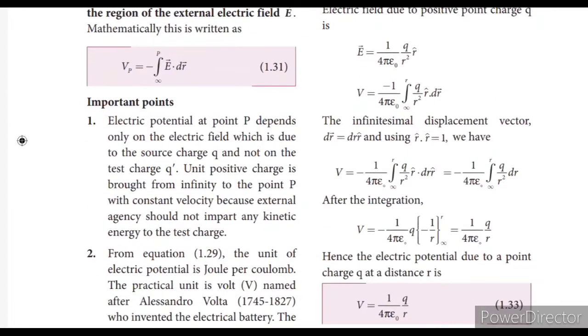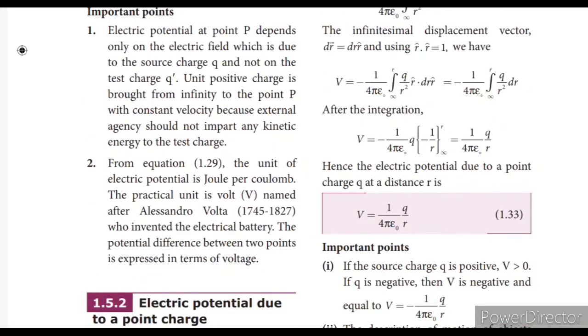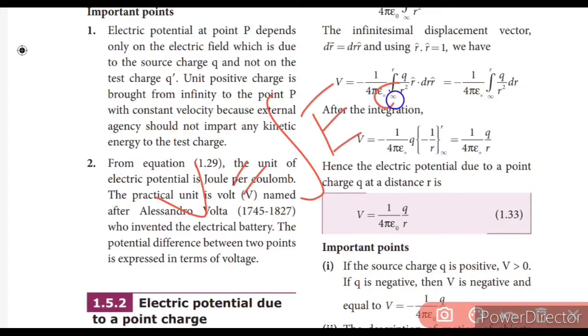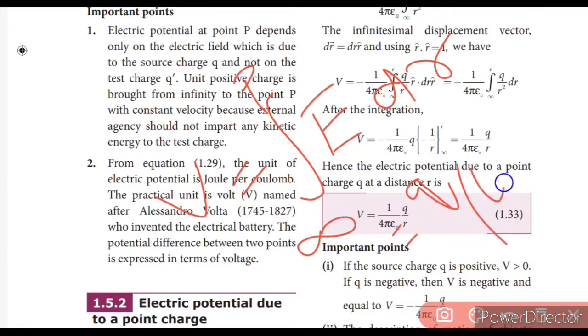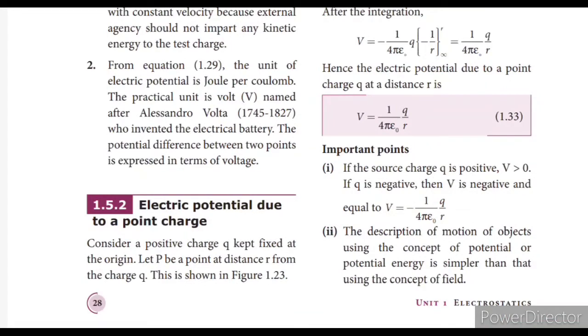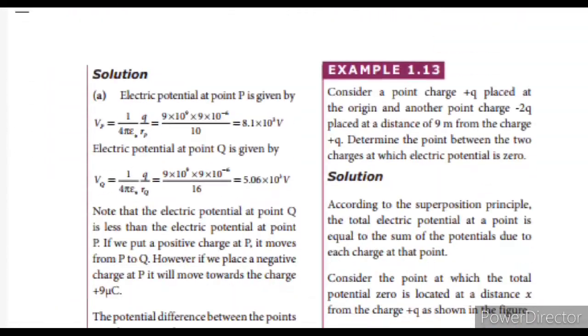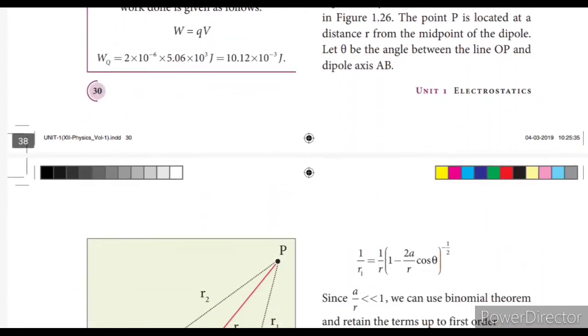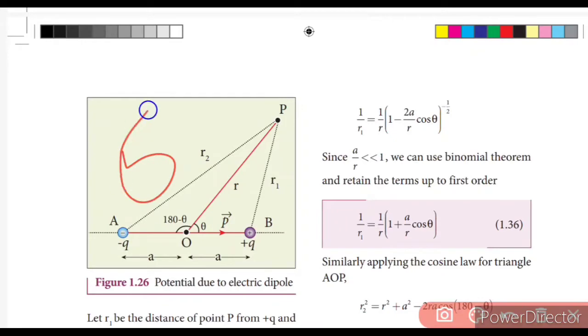So here V equals the integration of E dr, bringing the charge from infinity to point P. E is nothing but Q by 4 pi epsilon naught r squared. So Q by 4 pi epsilon naught r squared times dr, and after integrating it becomes V equals Q by 4 pi epsilon naught r. If the charge is positive, V is greater than 0. If Q is negative, V is negative, V equals minus 1 by 4 pi epsilon naught r. Based on this we have the potential energy. The electrostatic potential at a point due to an electric dipole is also one of the important 5 mark questions.